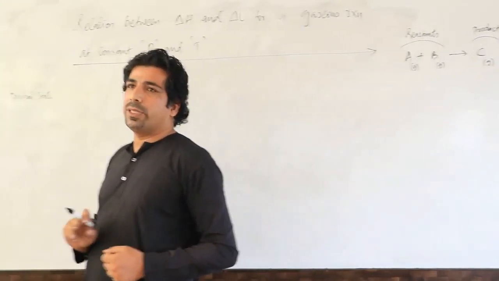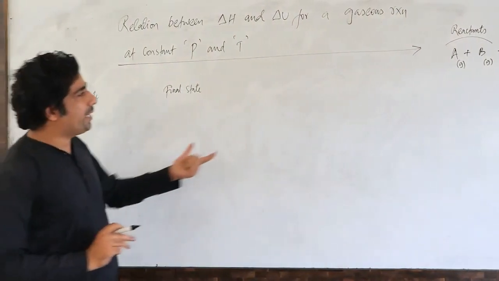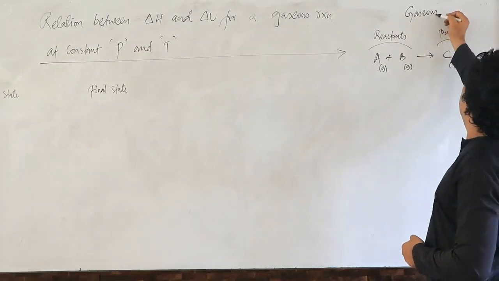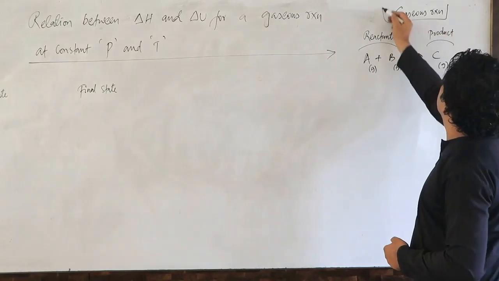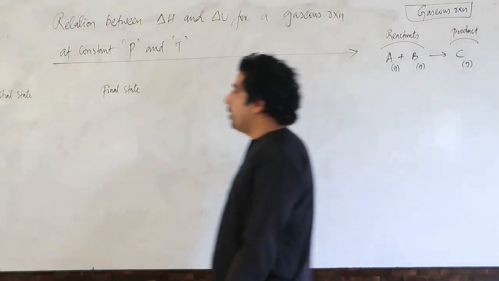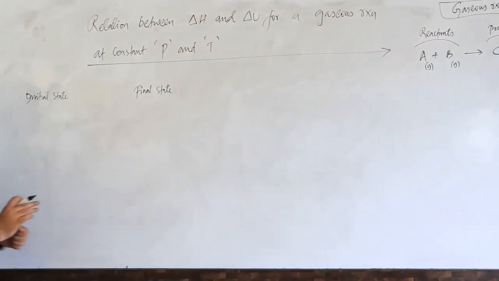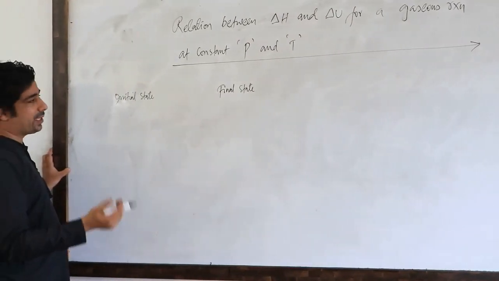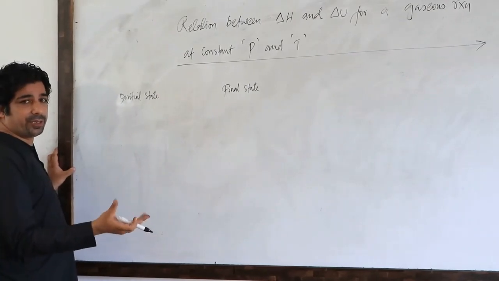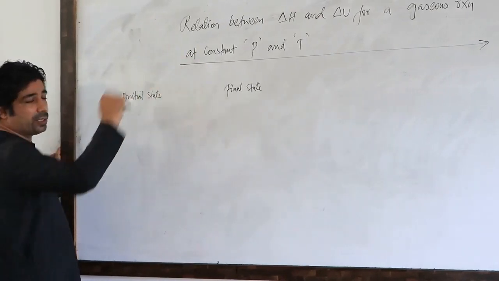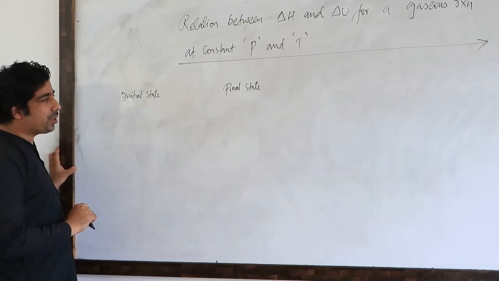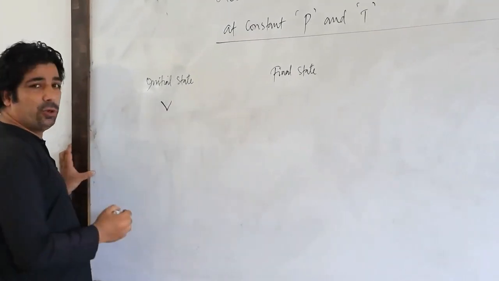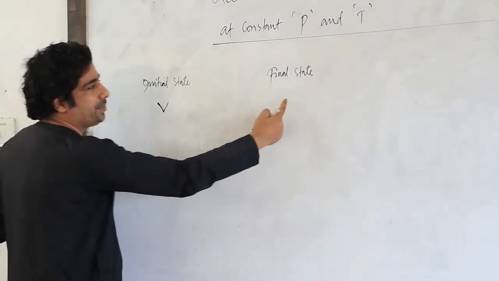Now if we talk about the initial state of that gaseous reaction, everybody knows that P is constant. Two things are constant, so we will not change the pressure here. Pressure is constant. Temperature is also constant. Two things are constant. What happens here, my dear friends? If I talk of volume now, here and here.